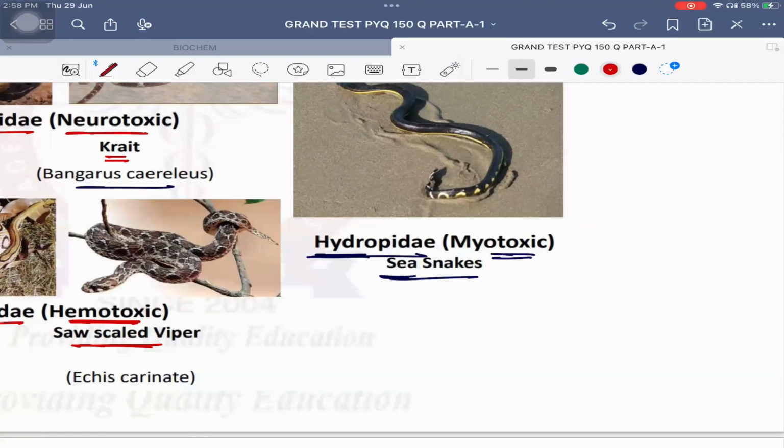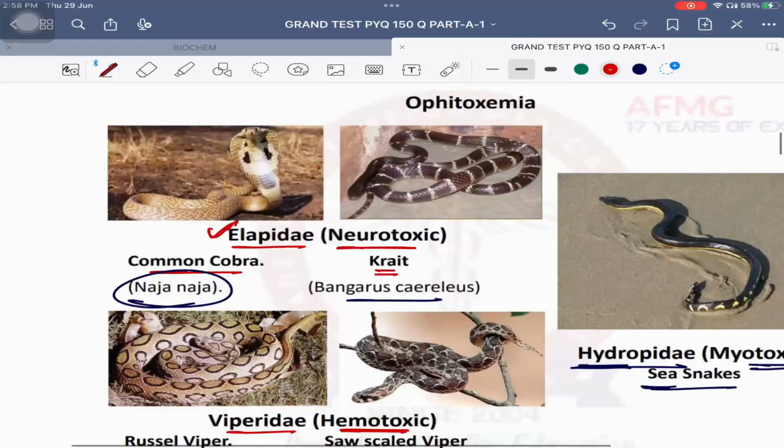So the cause of death in the Elapidae, or neurotoxic, family is neurotoxicity. That means it will cause muscle paralysis. There will be muscle paralysis everywhere in the patient. Mainly the patient will die due to respiratory muscle paralysis.